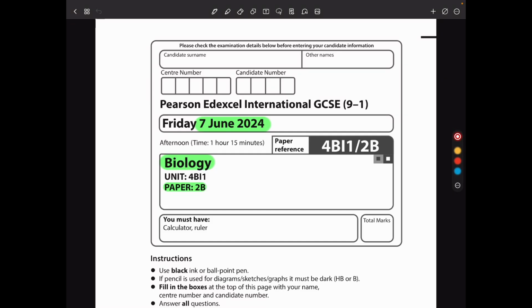Today we are doing the Pearson Edexcel International GCSE Biology Paper 2B for June 2024. Let's begin with the first question.